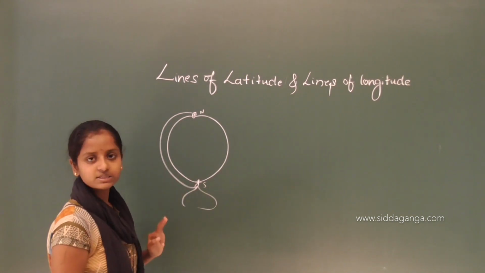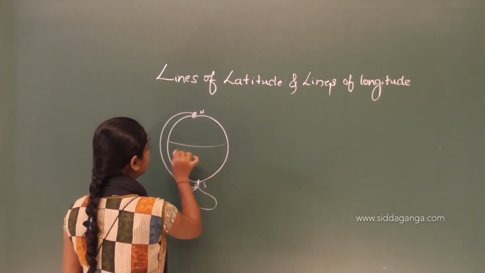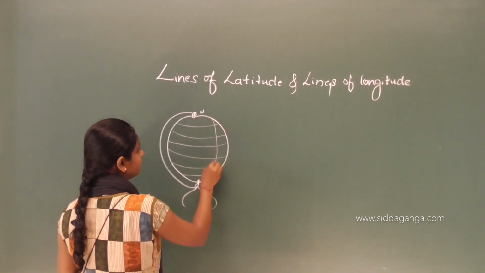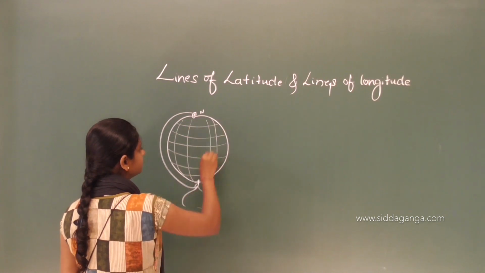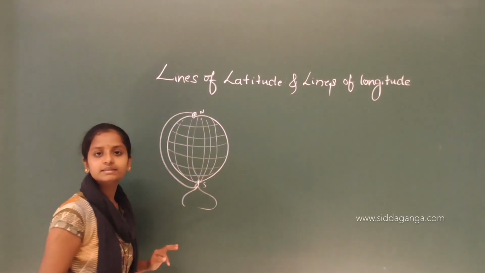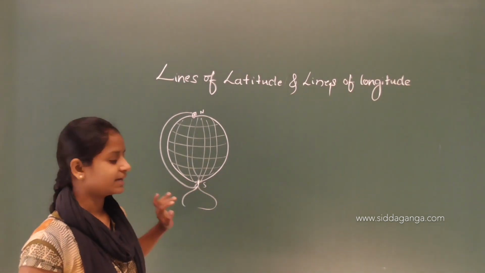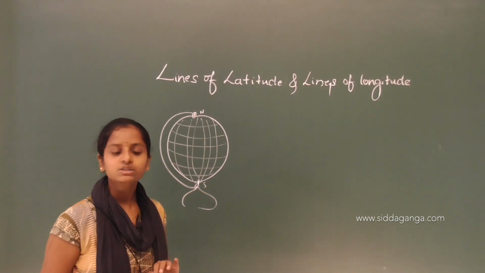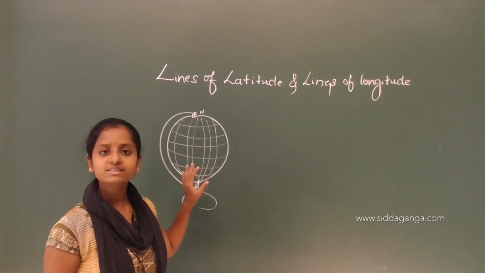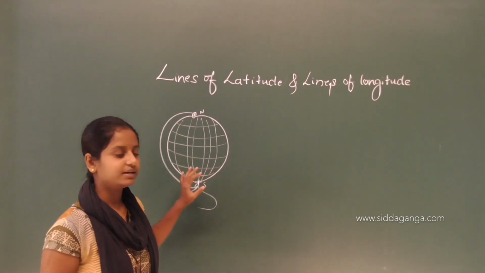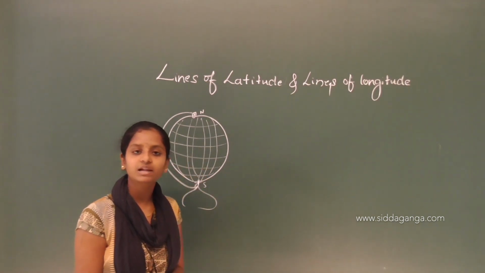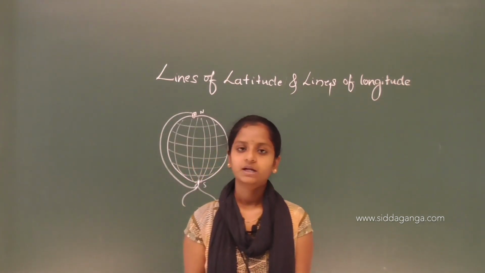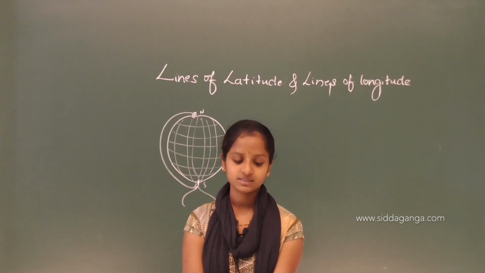And in this globe, there are some lines like this. There are some lines, and also like this. What are these lines? These lines are called longitudes and latitudes. Here we will see what is the significance of these lines and why we can see this kind of lines on the globe or on the earth's surface. So, now we will start the lesson.